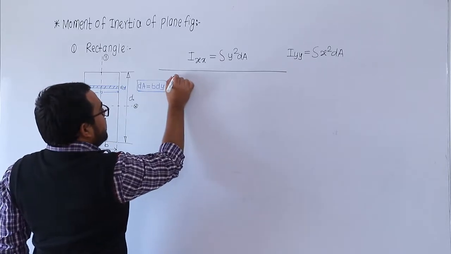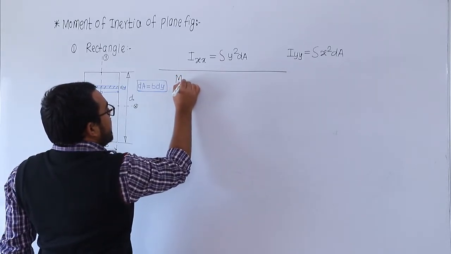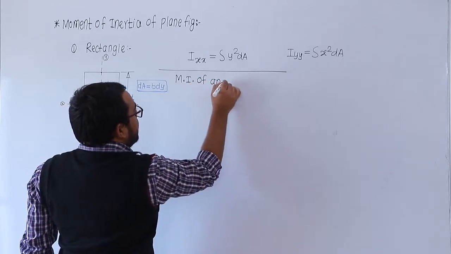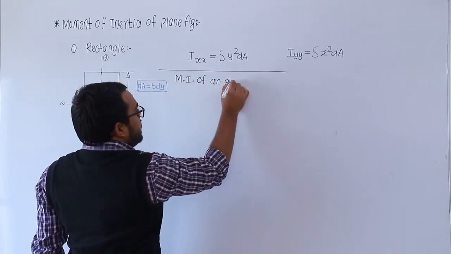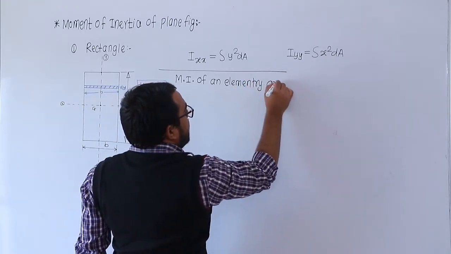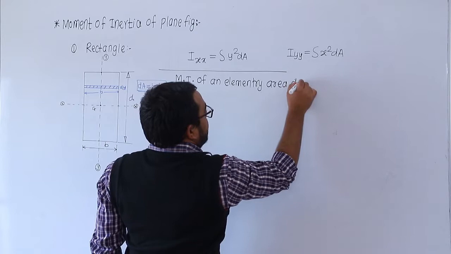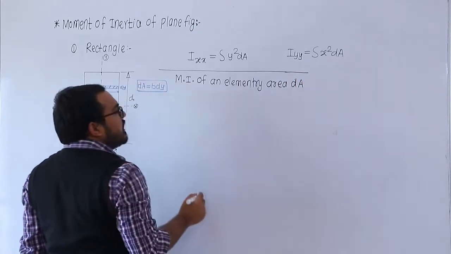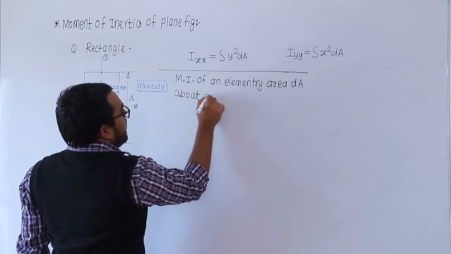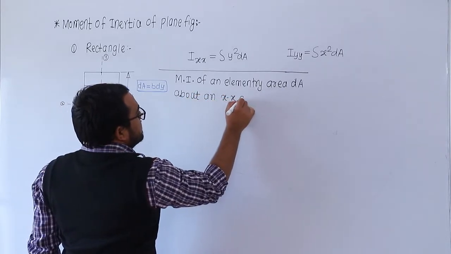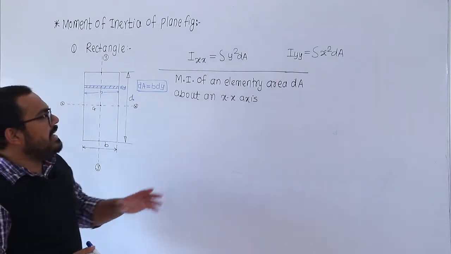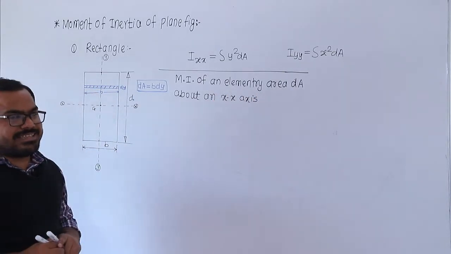So first find out the moment of inertia of an elementary area dA about an x axis. So moment of inertia of an elementary area dA about an x axis.